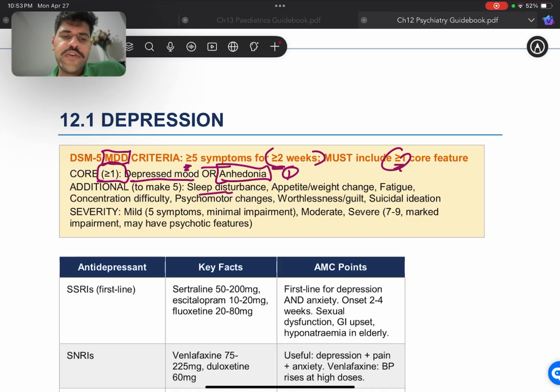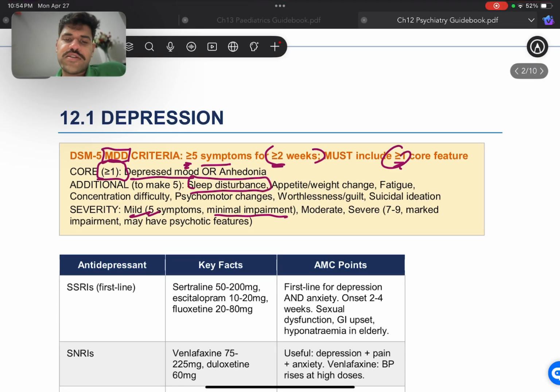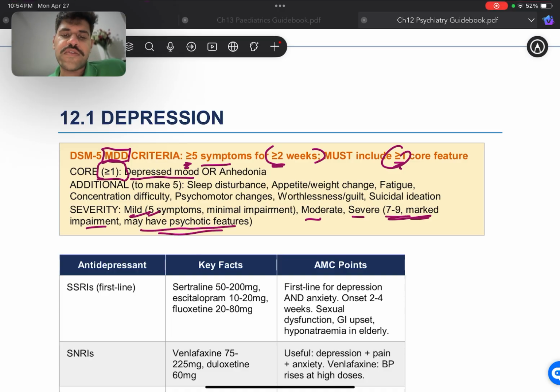All right, now moving on to another part, the severity of it. In mild, we have a total of 5 symptoms with minimal impairment. Now, minimal impairment would mean that there's some impairment of their day-to-day life and how they're doing their office work or any of the work associated with their lifestyle, and especially having sleep disturbances as well. So one of the additional symptoms is sleep disturbance. All right, now moderate or severe would be 7 to 9 symptoms with marked impairment, and they may have psychotic features as well.